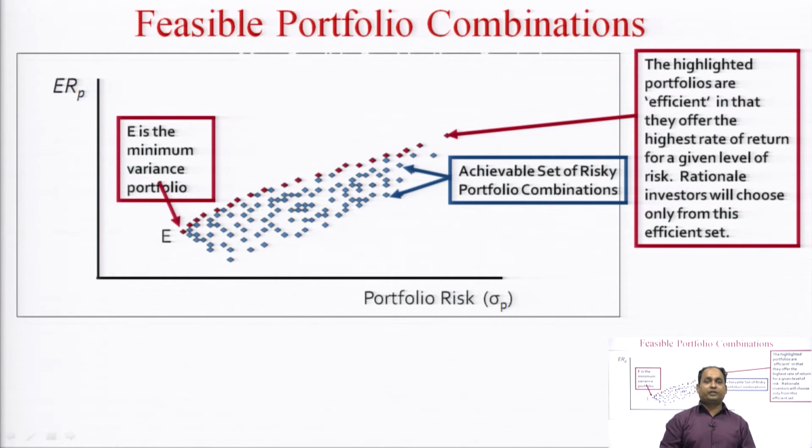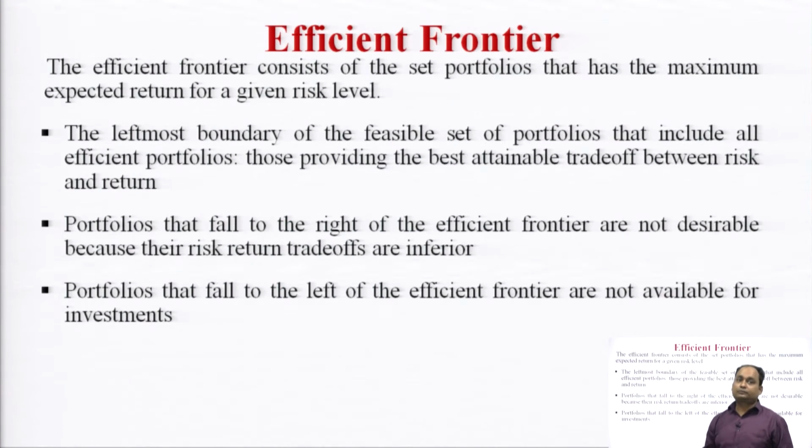Efficient portfolio means an efficient combination where the risk is low and return is high, where the risk is low at a given level of return, or the return is high at a given level of risk. E is the minimum variance portfolio.